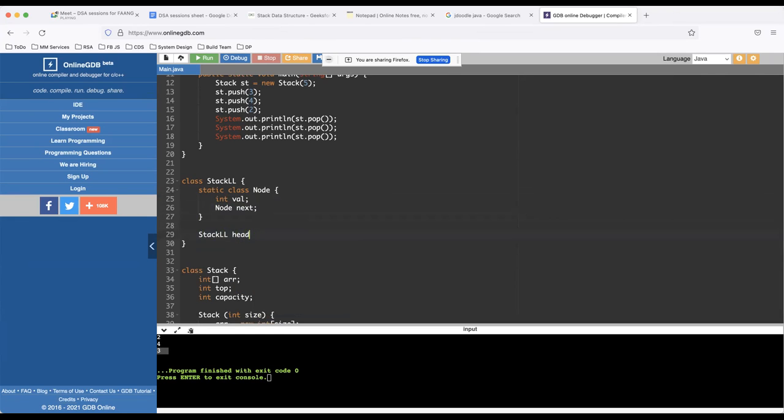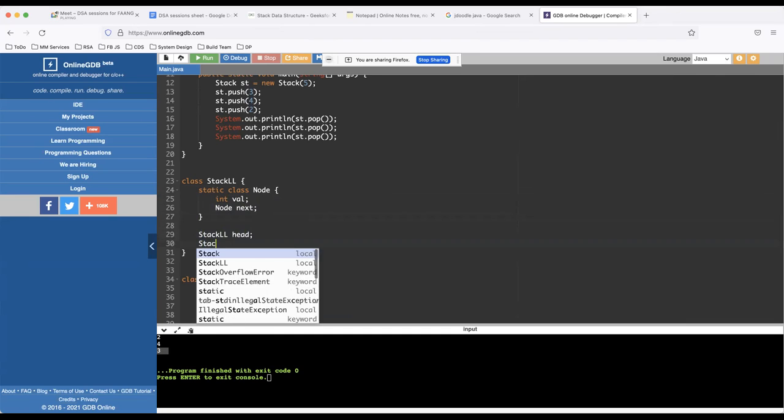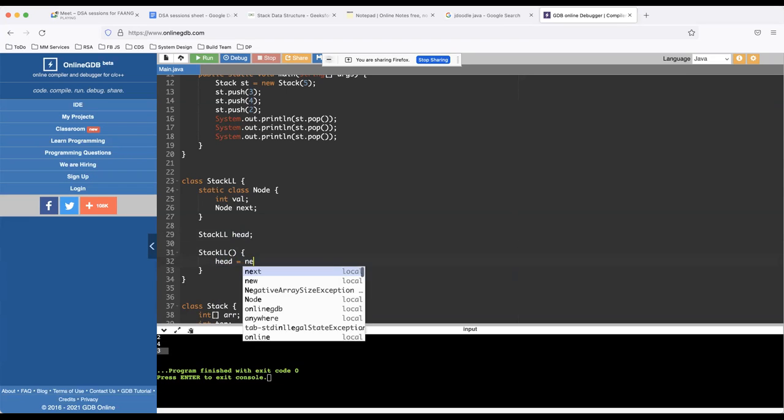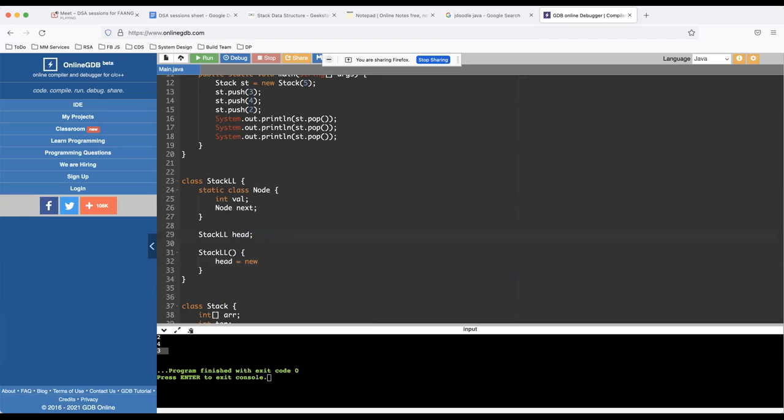In the constructor you don't need to pass anything, like usually there is no size. It can grow indefinitely unless you want to restrict the size of the stack to a certain number, then that is okay. But let's keep it simple for now. Here I'm going to initialize a head as, let's say, a dummy thing.